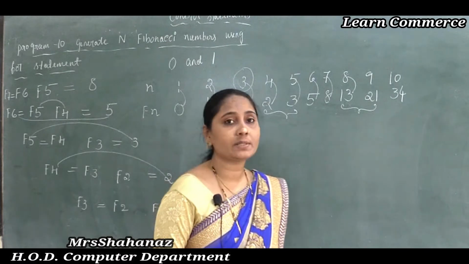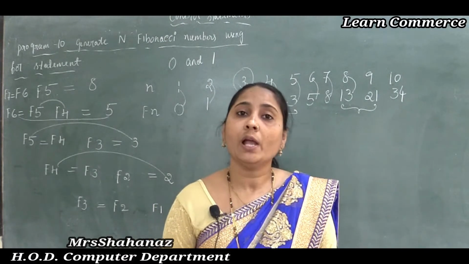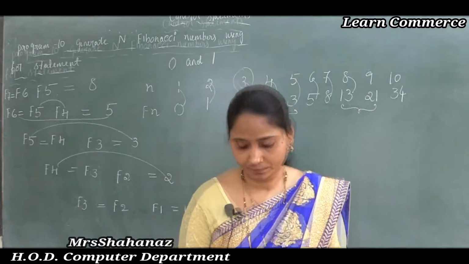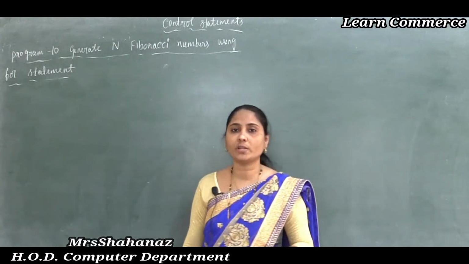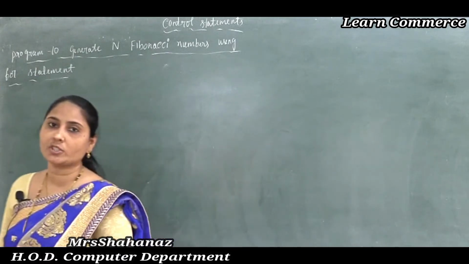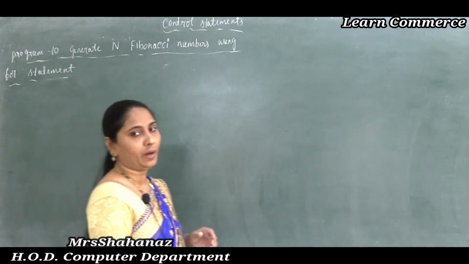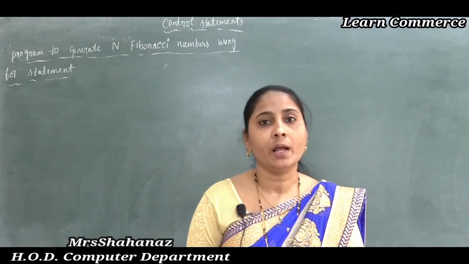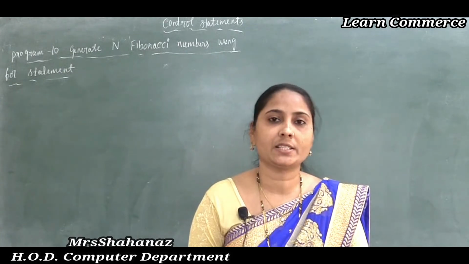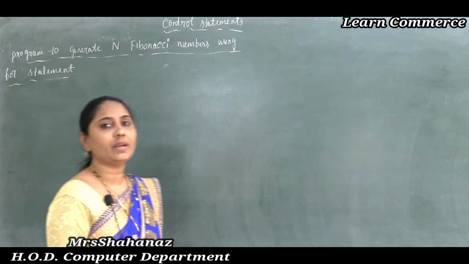Now later we are going to complete the flow chart as well as the program of the Fibonacci series. After completing the solution of our Fibonacci numbers, we know how it is possible to generate the next number just by using the first two numbers. The first two numbers are 0 and 1, and the next number is the sum of the previous two.